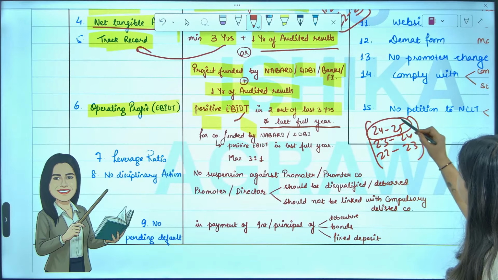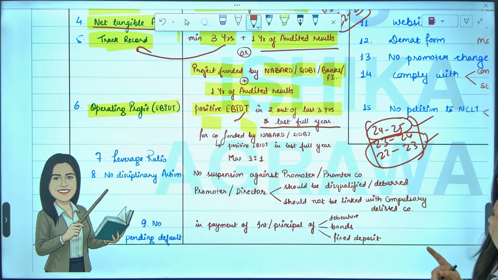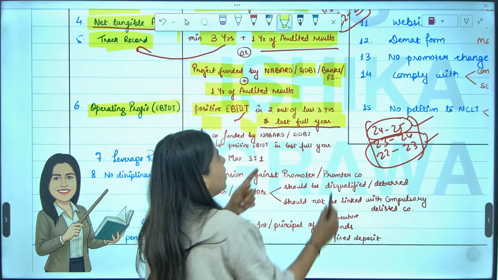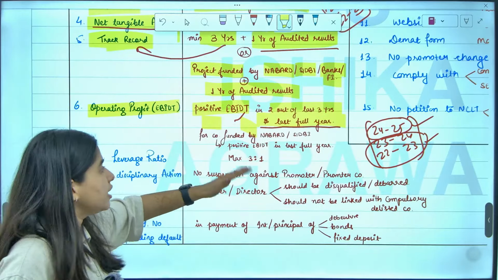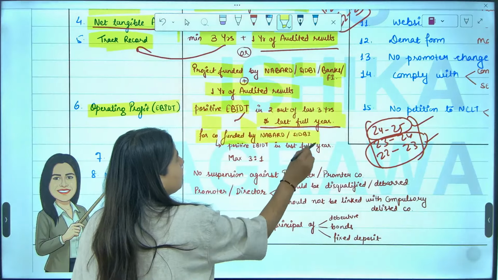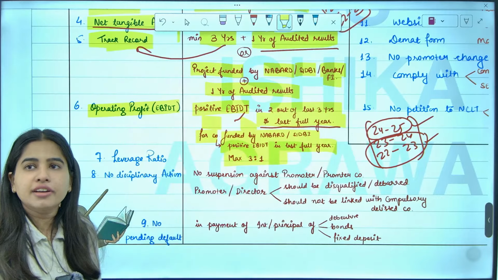This is your last year, in this you should have profit, and in 1 out of the other 2 you should have profit. So, total 2 out of the last 3 years you should have profit, and in the immediate last full year. But if you are a company funded by NABARD or SIDBI, then you should have positive EBITDA in the last year. Are we clear with this?